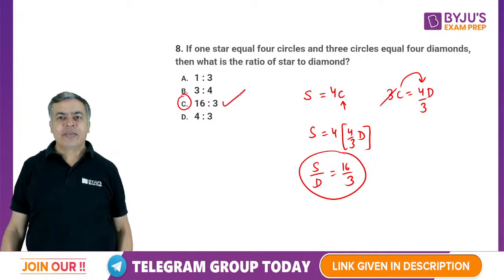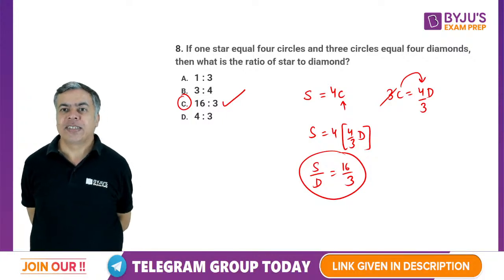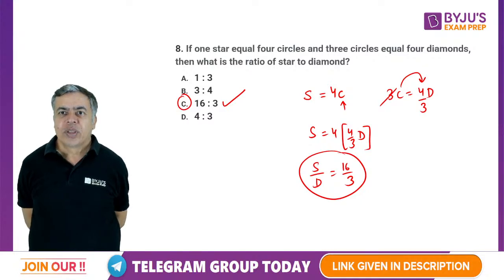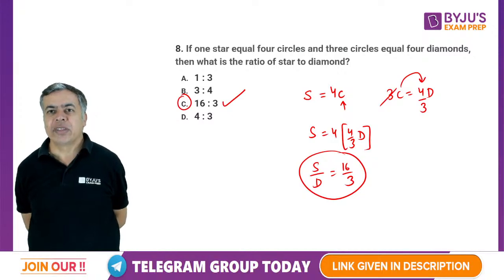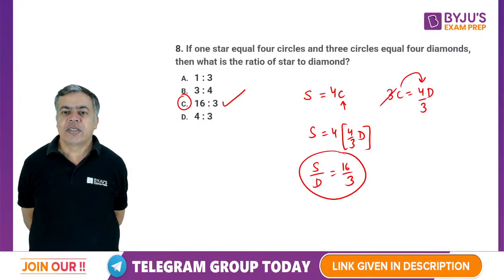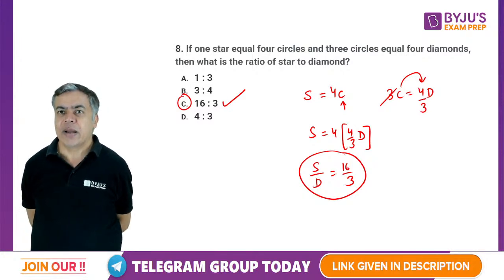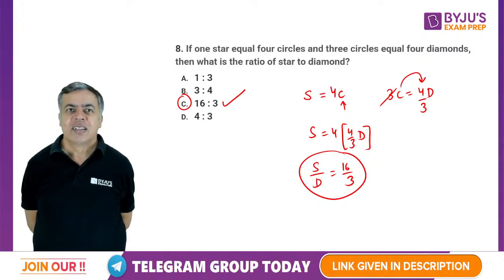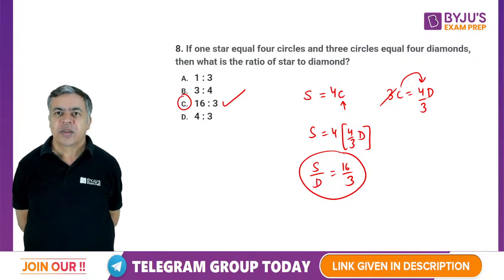Are you getting it? No, the answer should be option C, 16 is to 3, Niti. Just see that 1 star equals 4 circle, and 1 circle equals 4 by 3 of diamond. So instead of circle, if you put 4 by 3 of diamond, 1 star will become 16 by 3 of diamond, or star by diamond is equal to 16 by 3. Yes, Vartika, C is the correct answer.